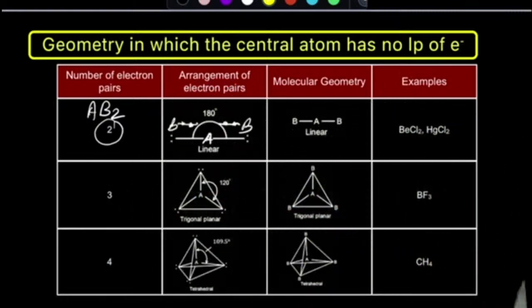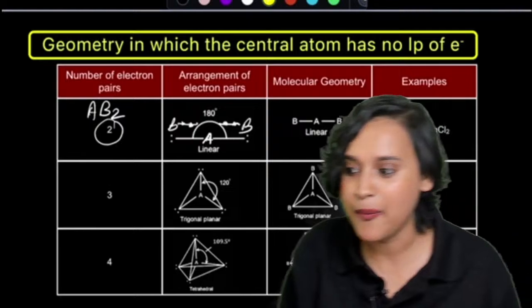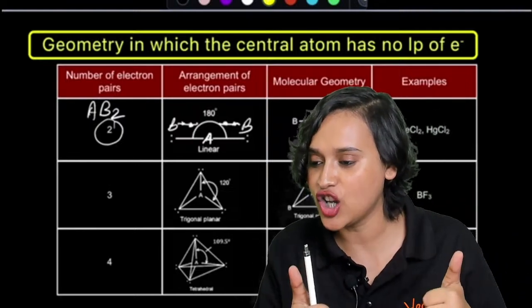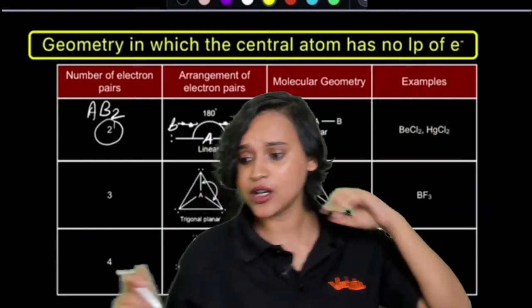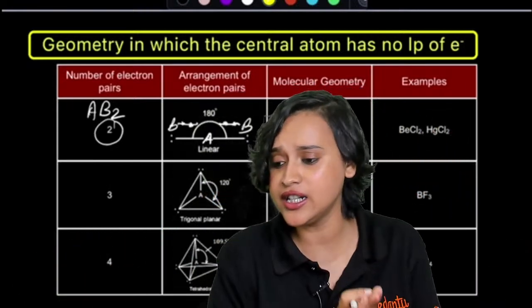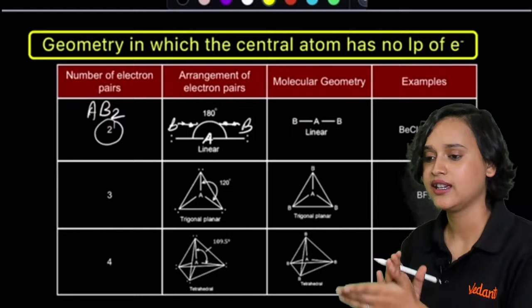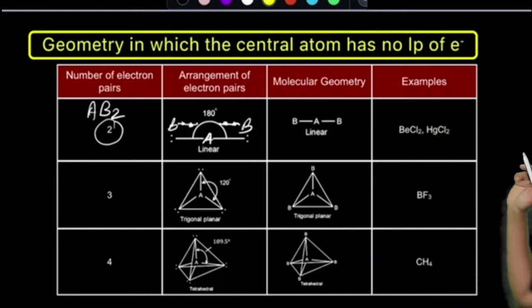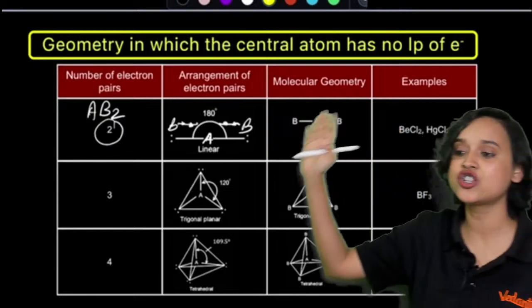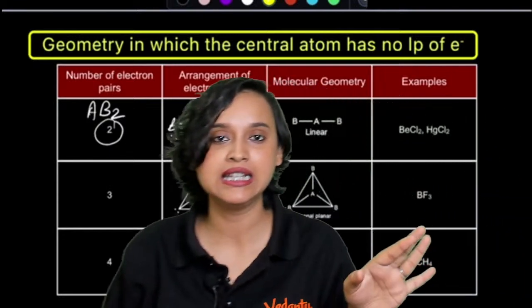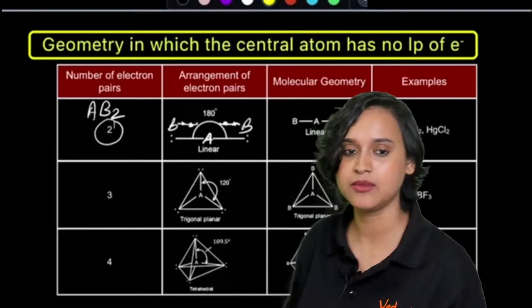But here the shape and the geometry are going to be the same. Make sense or nonsense, guys? Quickly tell me. Do we understand? Here, because there is no lone pair, the molecular geometry and the shape are going to be the same. Okay?